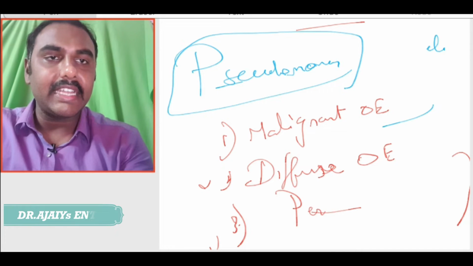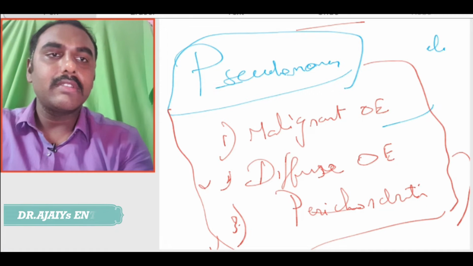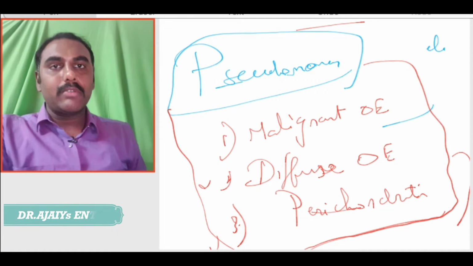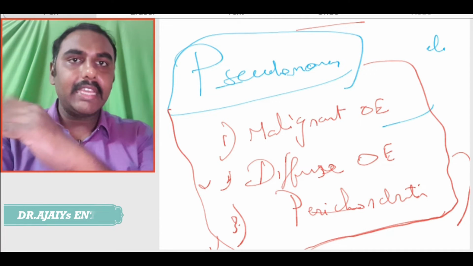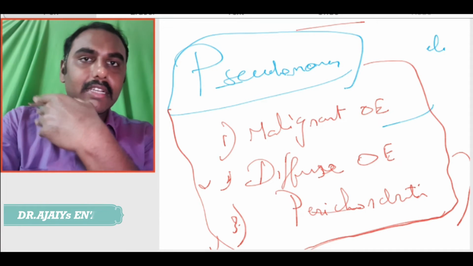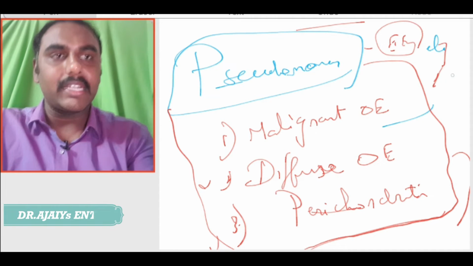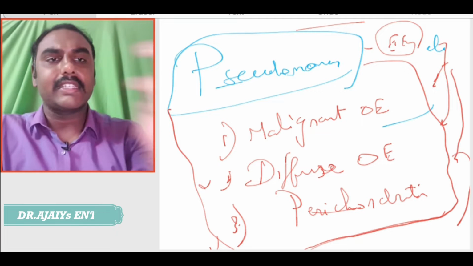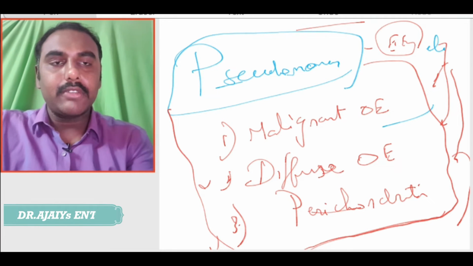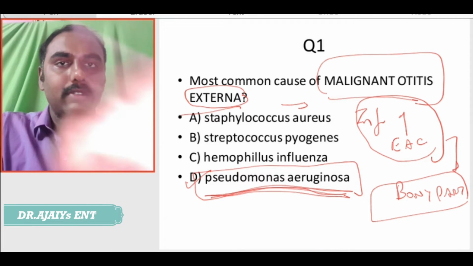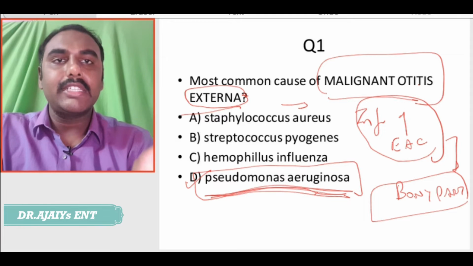So, these are the three conditions which can be caused by a Pseudomonas infection of the external ear. We are dealing with the external ear, not the middle ear. In the middle ear, as we know, Pseudomonas can cause chronic suppurative otitis media, but in the external ear these are the three most common conditions: malignant otitis externa, diffuse otitis externa, and perichondritis of the pinna. A very important MCQ, never forget this. Malignant otitis externa is caused by Pseudomonas aeruginosa.